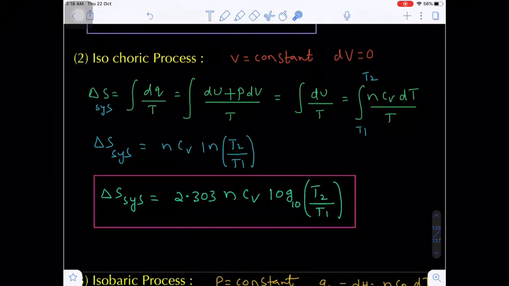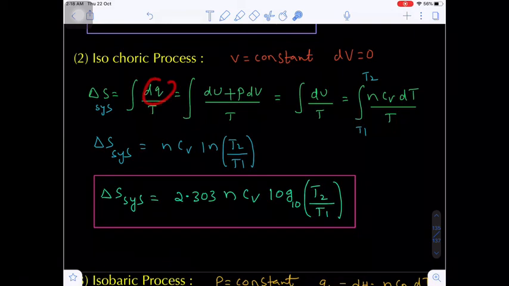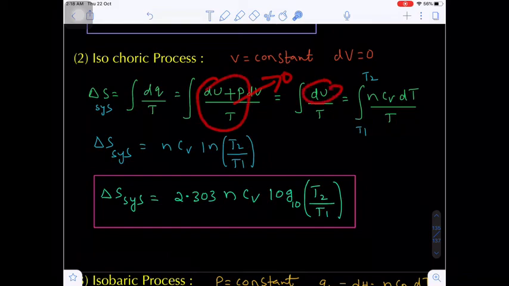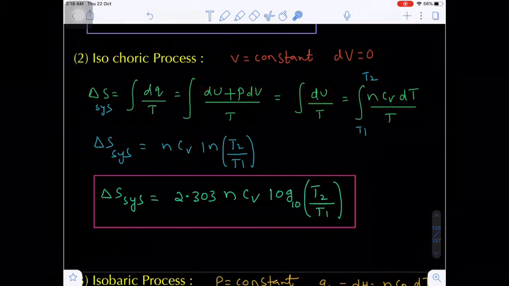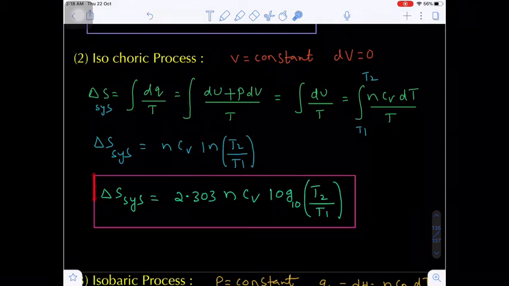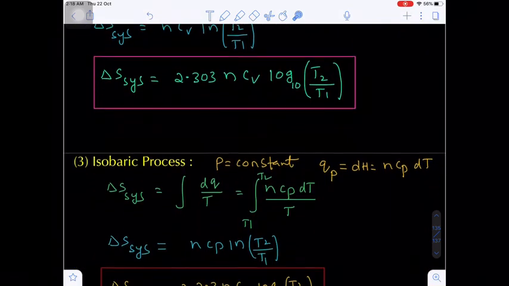Now the second one, the isochoric process. Just now I told you, volume constant. If the volume is constant, the change in volume is 0. That means dq is du plus pdV, and here the change in volume is 0, so this term will be 0. So you will have du by T, where du is nCv dT, with nCv constant, so bring nCv outside the integration. You have integral dT by T, which is ln T, upper limit T2 to lower limit T1. So you will get this expression. Are you getting my point?